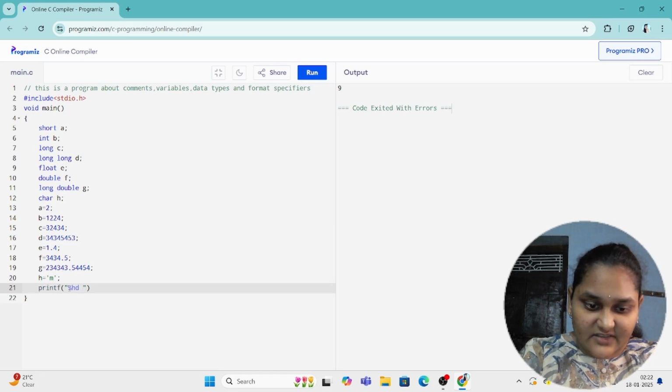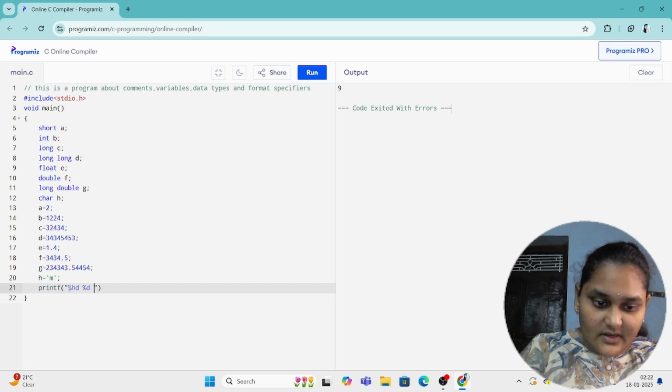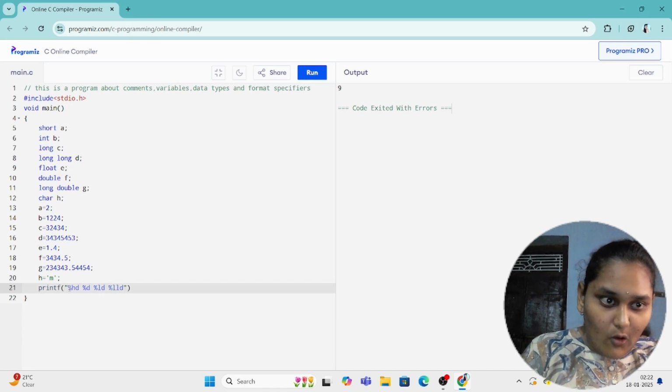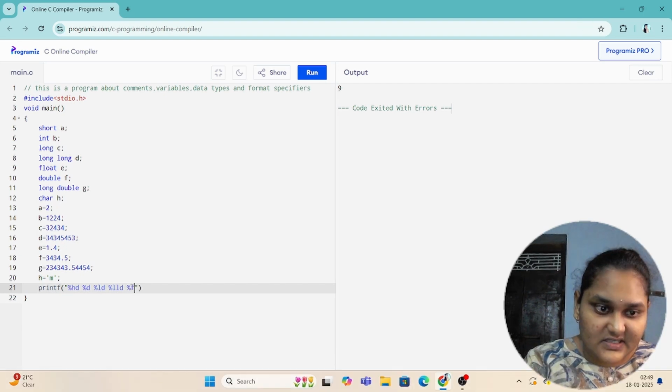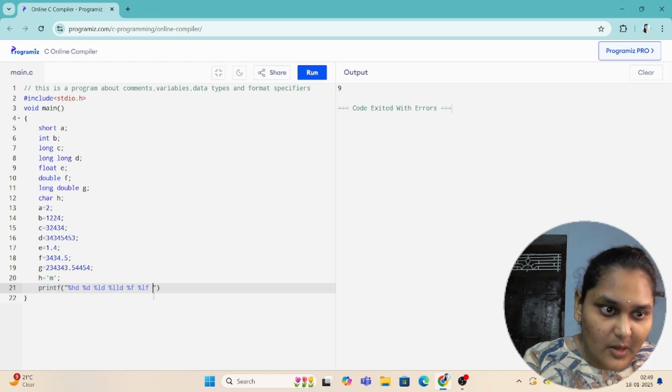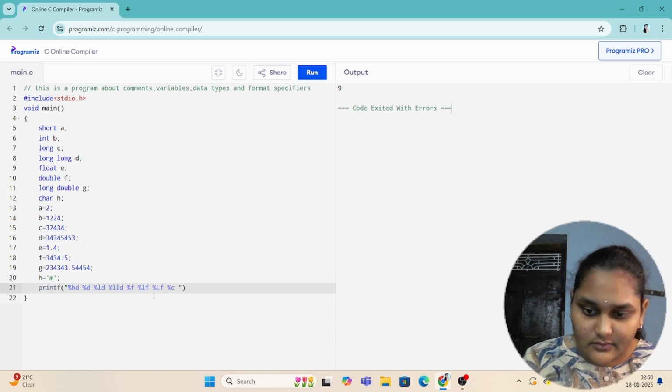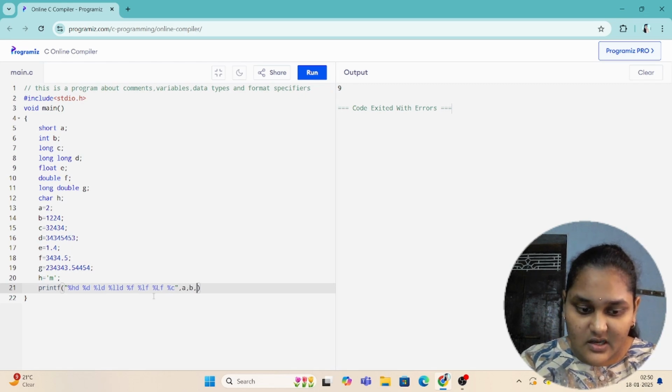So percentage hd for short value, percentage d for integer, percentage ld for long value, and percentage lld for long long value, and percentage f for float value, and percentage lf for double value, and percentage capital Lf for long double value, and percentage c for character value, and comma, the respective variables a comma b comma c comma d comma e comma f comma g comma h.